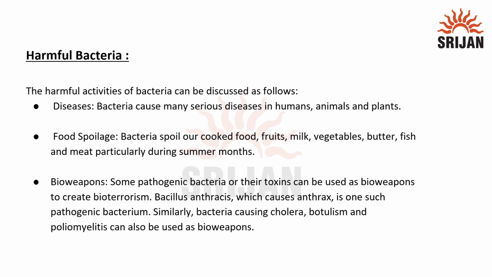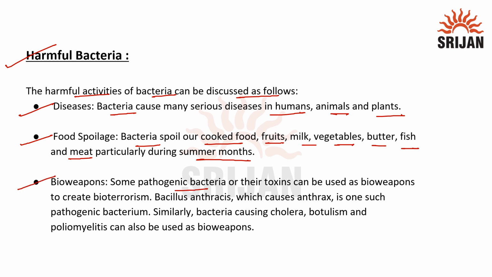Moving towards the harmful bacteria, the harmful activities of bacteria can be discussed as follows. There are various diseases which can spread because of bacteria, and these diseases could be in the case of humans, animals, or plants. Next is food spoilage. Bacteria spoil cooked food, fruits, milk, vegetables, butter, fish, and meat, particularly during summer months because the temperature is ambient for bacterial reproduction.